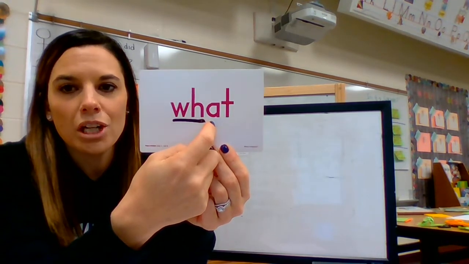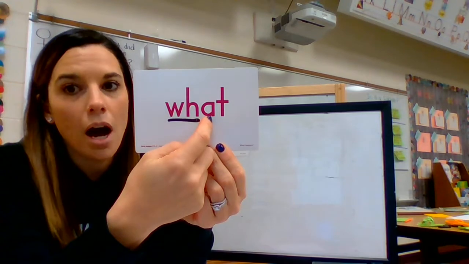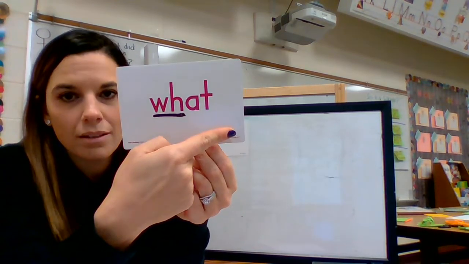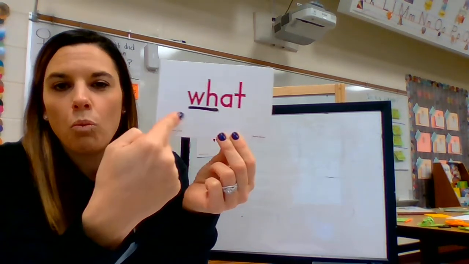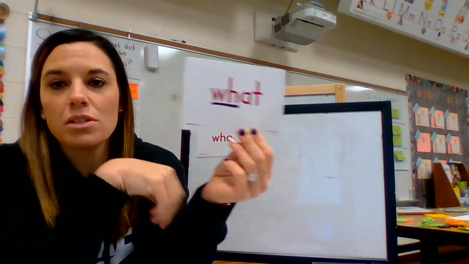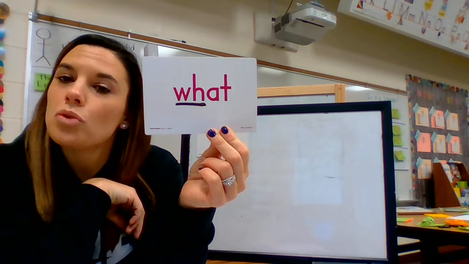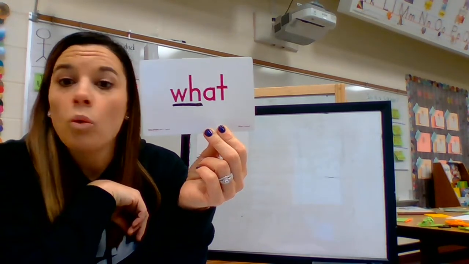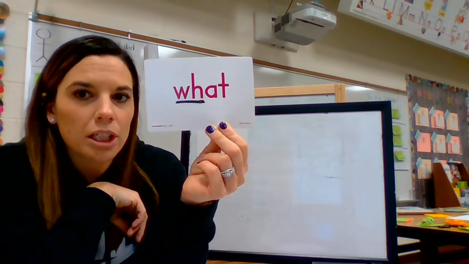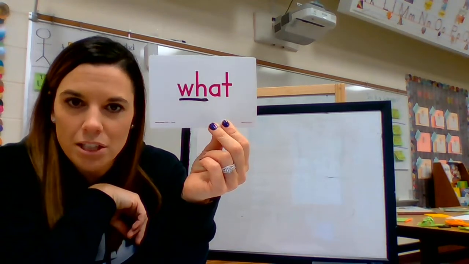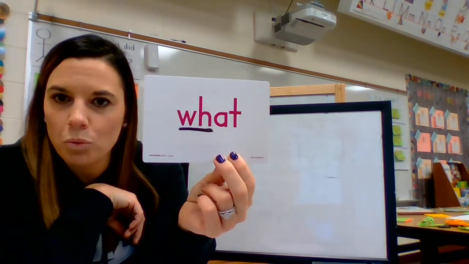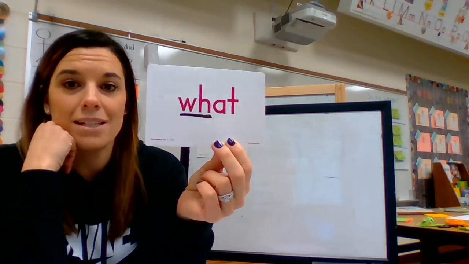Because we don't hear an A, we hear an uh, what, which makes it tricky. What, okay? We use this word again when we ask a question, when we're wanting to know something. I could say, what is your favorite color? What do you like to do? Okay, this is a question word. We use it when we want to ask a question.